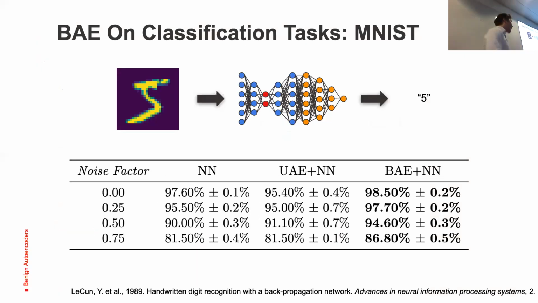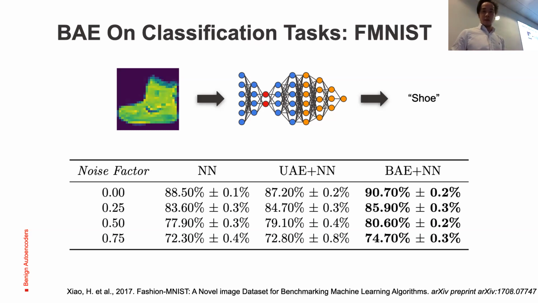And then, of course, we try our classifier on classification tasks like MNIST, with the same setting. We add standard distribution noise to the dataset, and we show that we actually gain 2% in each setting. And finally, we also do the same using the fashion MNIST dataset.